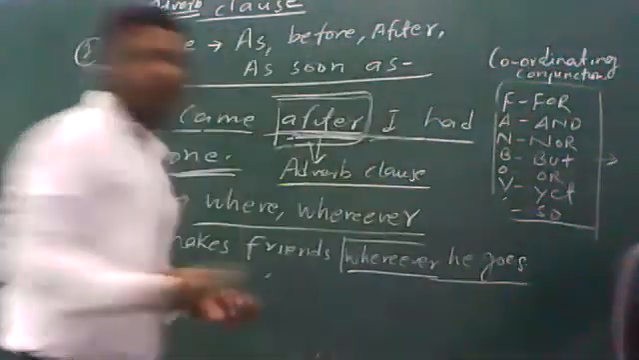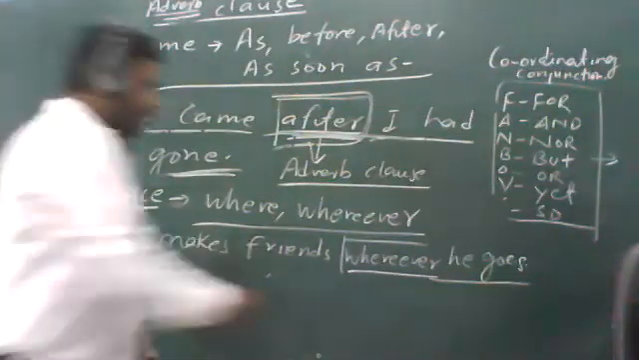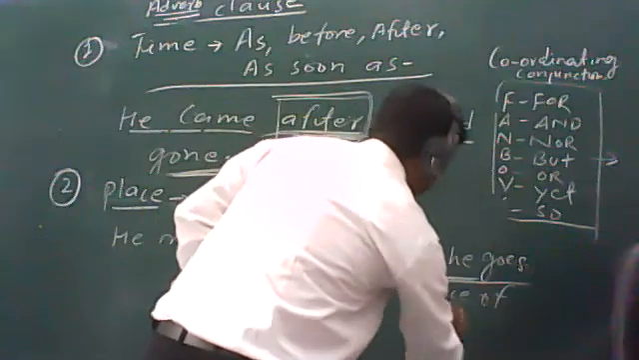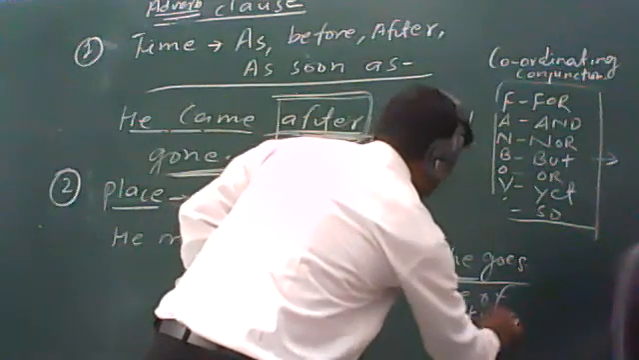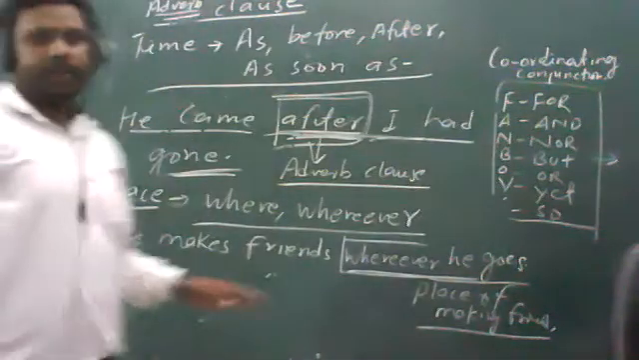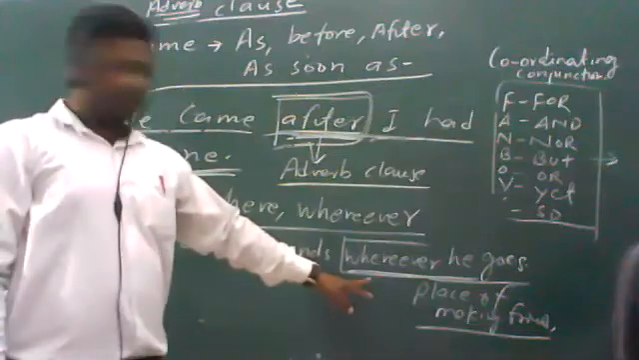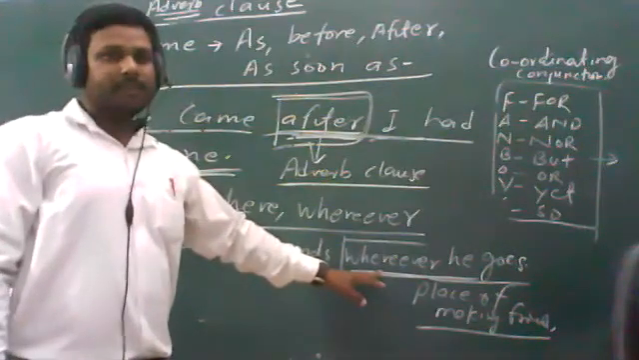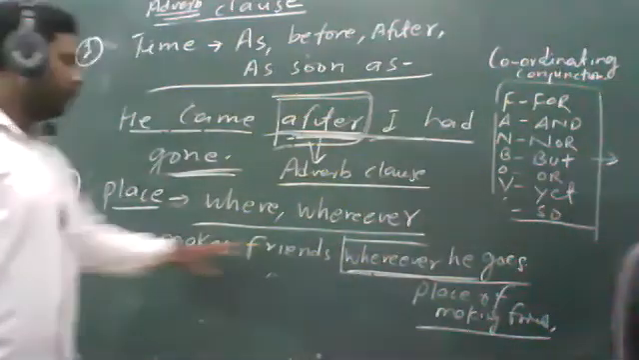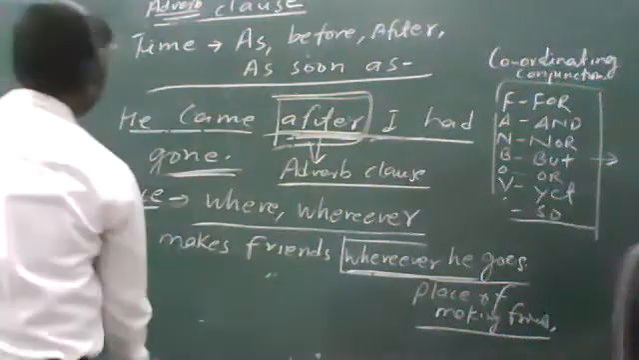मतलब it's talking about his place. Wherever place he goes, he makes friends. So this part of the sentence is talking about the place of his making friends. You know that an adverb tells about place, time. So in this sentence, the conjunction wherever is telling about the place where he makes friends. That is why it is the adverb clause, students. Now take another example.